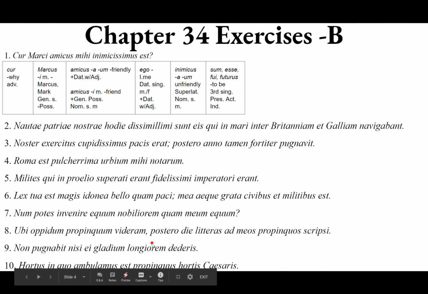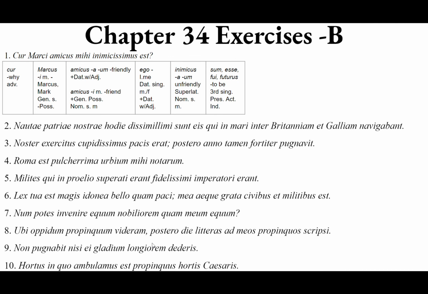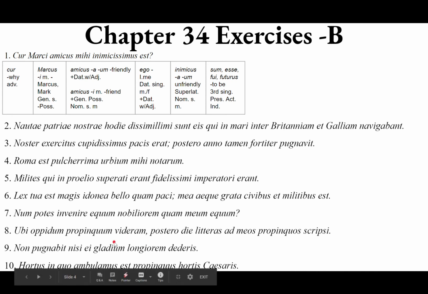Longiorem, from longus, a, um, meaning long, and it's long distance-wise. And then we've got the comparative longiorem, which is built from the stem long, and then ior, and then the accusative m. Accusative singular masculine or feminine probably agrees with the accusative singular masculine gladium. So a longer sword, a sword that is longer. And then dederis. So the longer sword is the accusative direct object of the verb dederis.